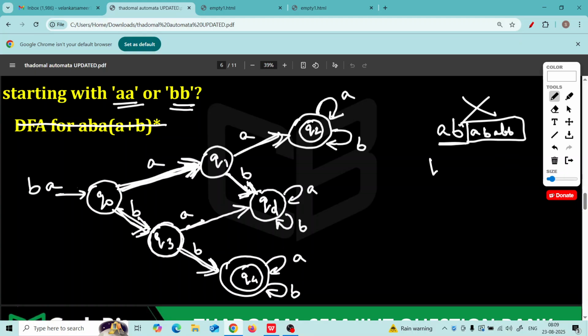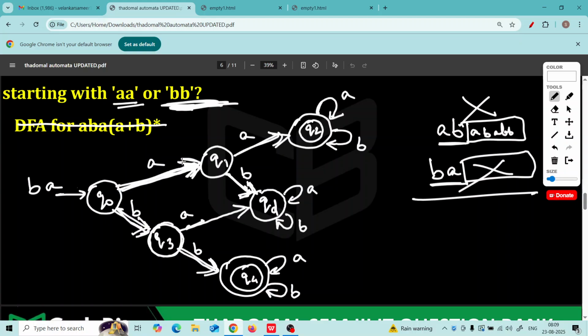Tell me, if you are given a string like BA, now you know first two letters are BA, but you want BB as the first two letters. So whatever is there after that, you will always reject. The entire string will be rejected. You go to the dead state. And this is the DFA.